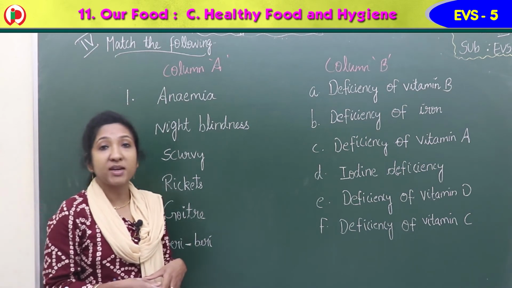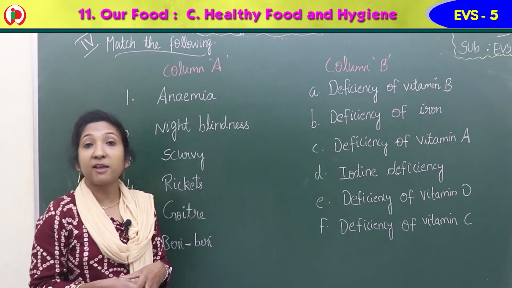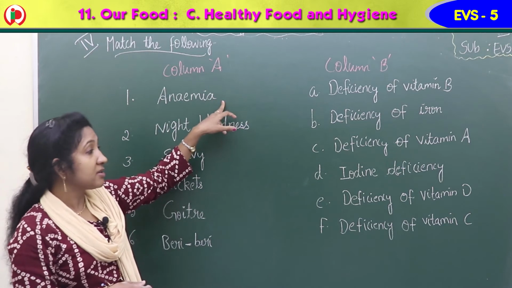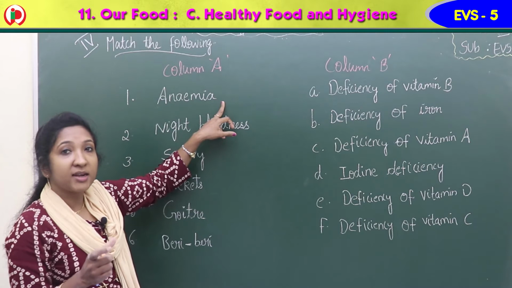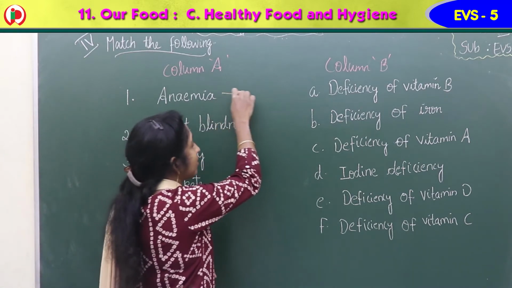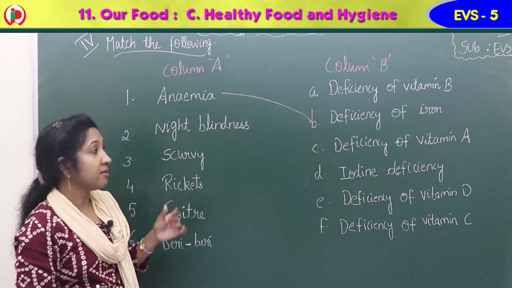So the first one is anemia. Anemia causes due to the deficiency of which nutrient, children? Low content in the blood, isn't it? It means iron. Anemia matches with B, iron, deficiency of iron.